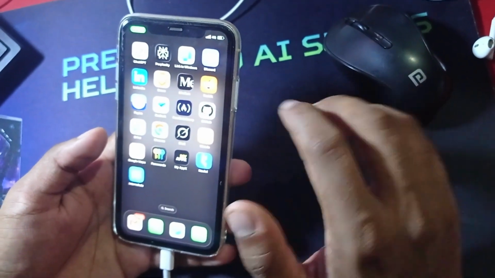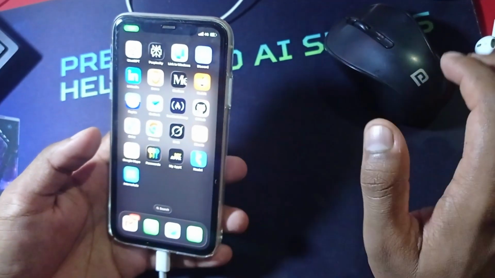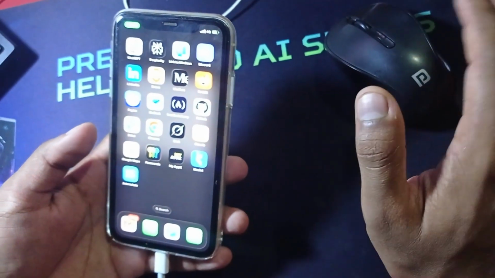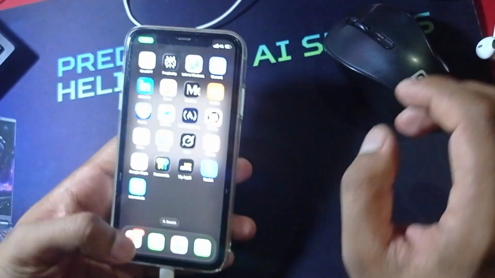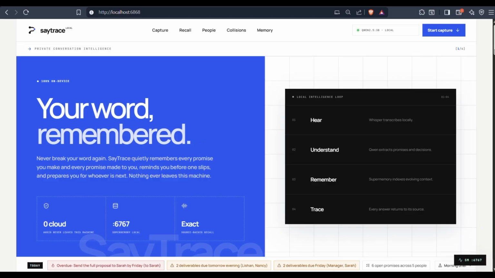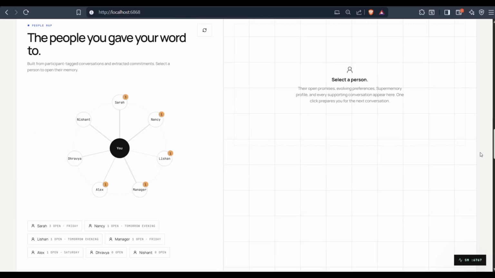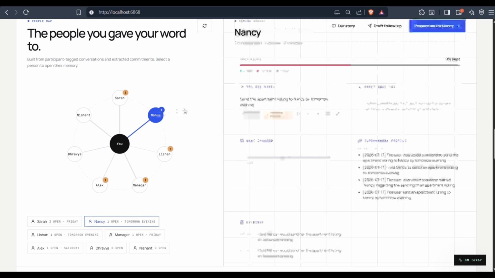No typing, no screen, nothing. This works anywhere. And you don't have to put this data on any cloud or somewhere. It's locally on your machine. Let me show you everything on my laptop, where everything lives. So now we'll just go down here. As you can see, earlier Nancy was not here, but it is here right now.